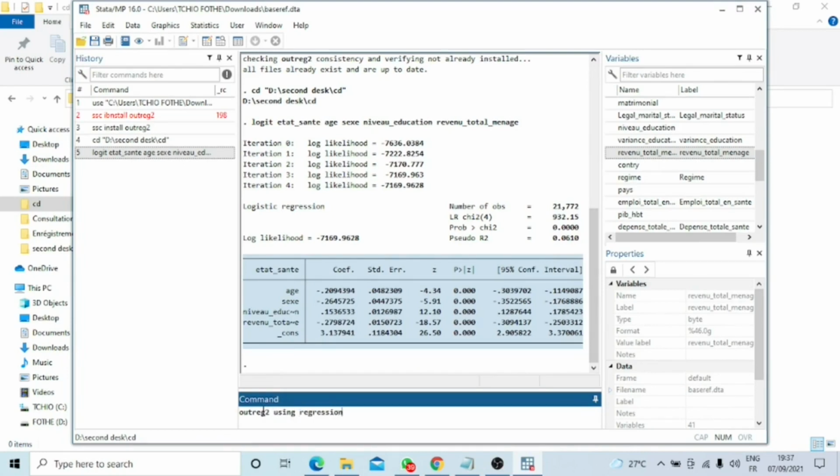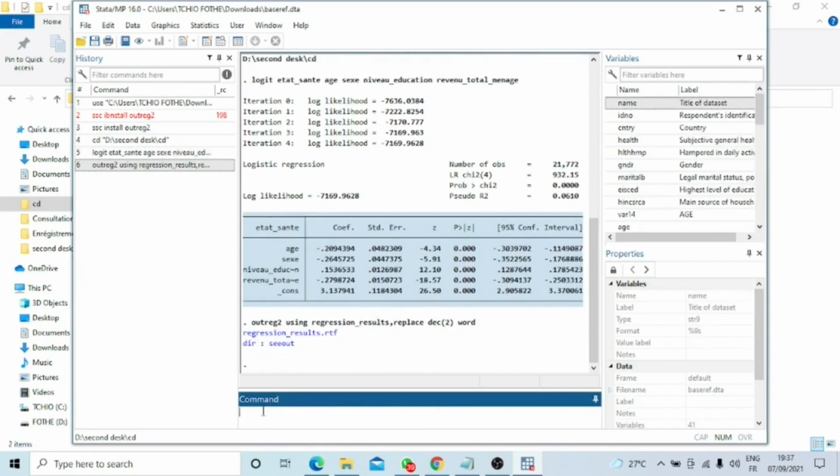For example, I'd like to replace the file each time I do a new regression, so I'm going to put replace afterward. I want 2 digits after the decimal point, and I want to export to a Word file, for example. I click enter, and there you see that the command has been well executed.